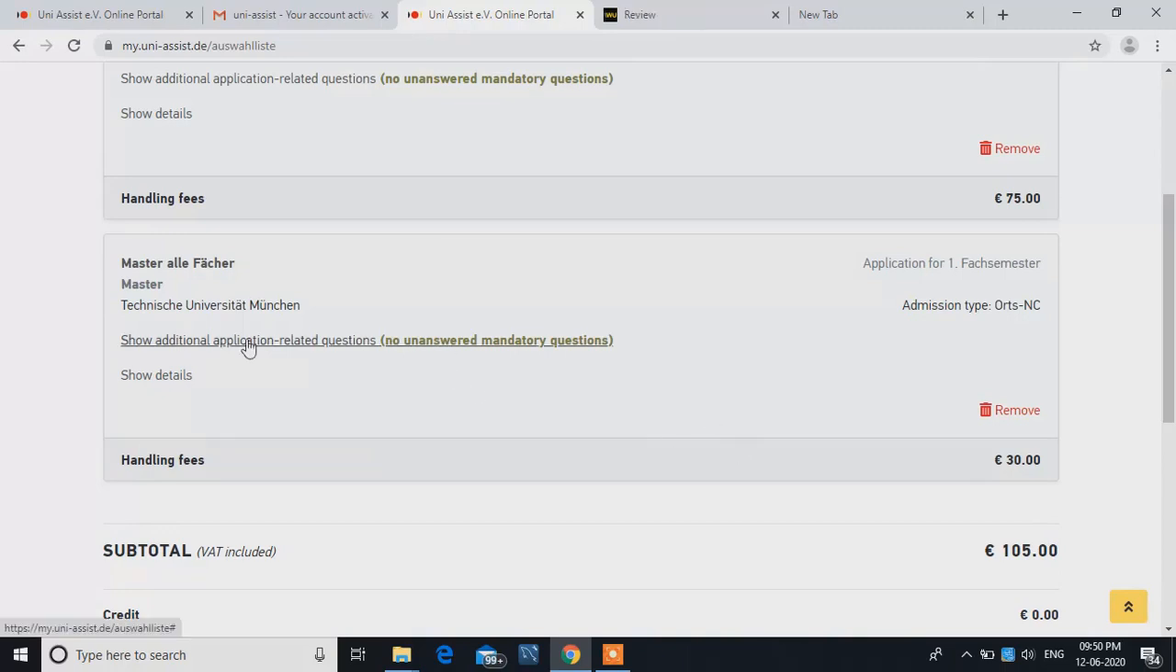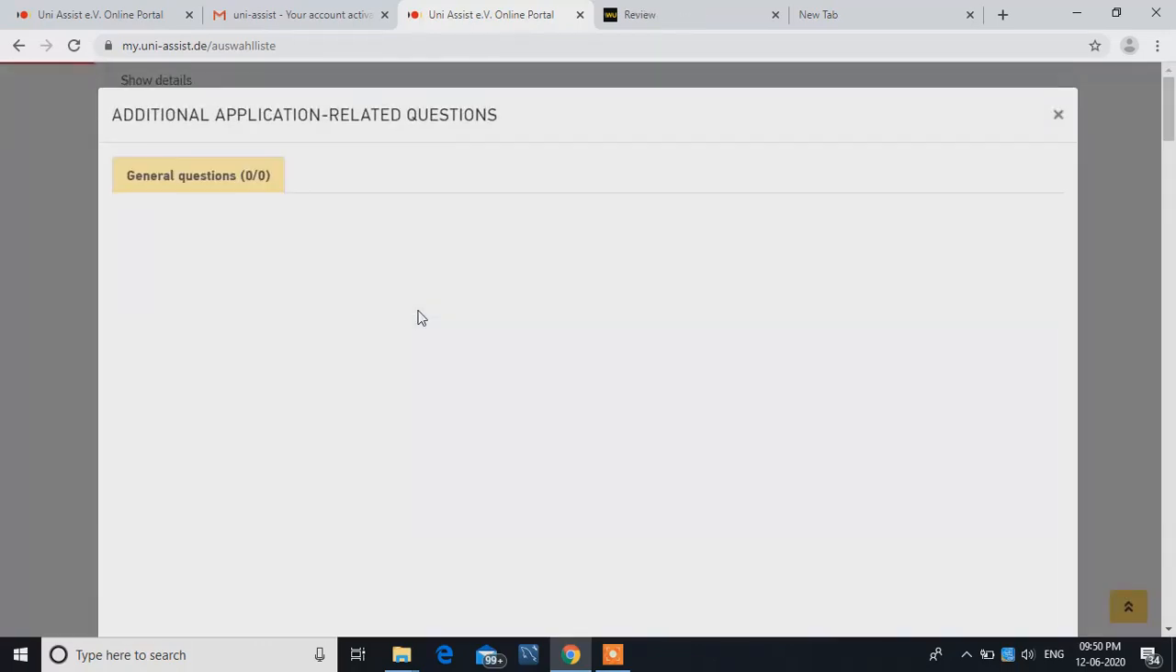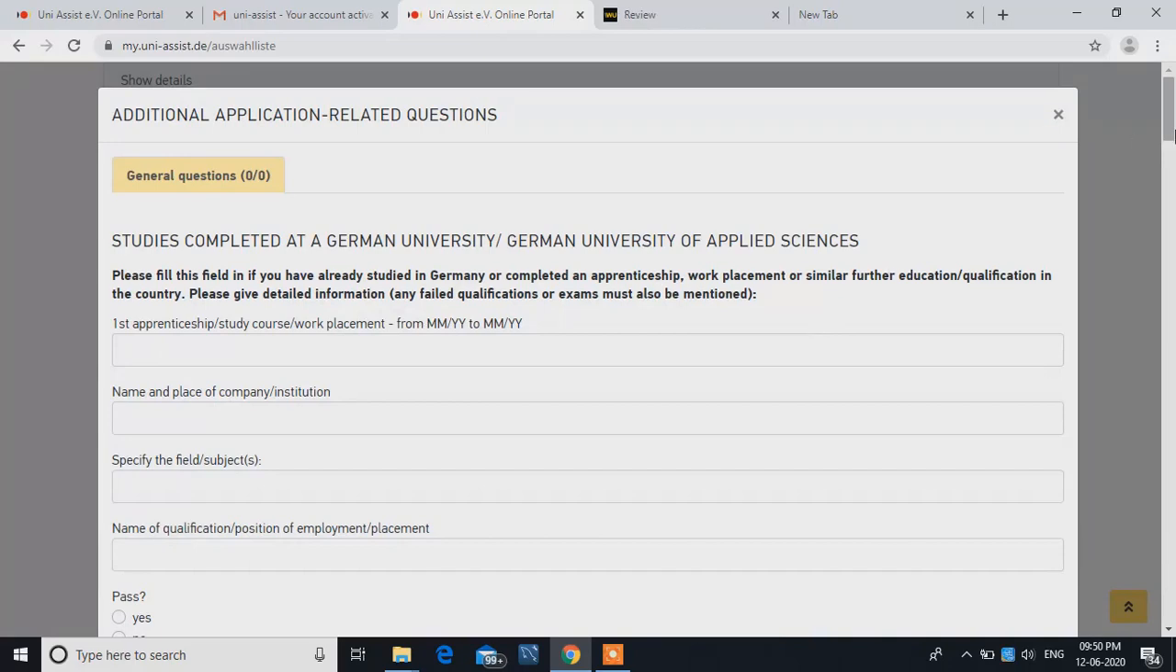So see, this is not the complete process. The main thing is about to start from here. As it is written, show additional application related questions. So that is like no unanswered mandatory questions. So here you have to click on this. For every application you have to do this, I think.